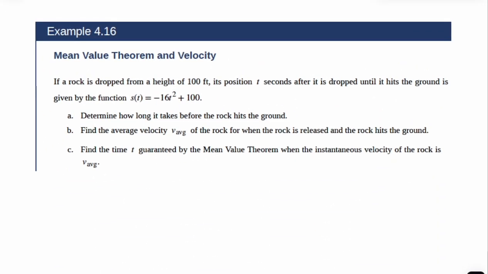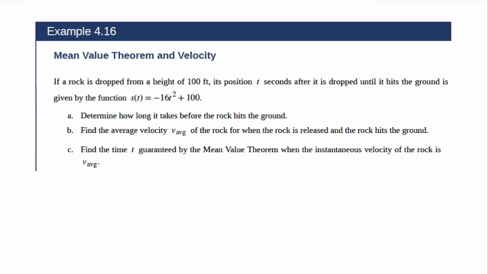Let's do example 416 and how we can do that. It says if a rock is dropped from a height of 100 feet, its position function is given by the one you see there, that s of t. Here's our position function, where t is in seconds and the position is in feet. It says first, determine how long it takes before the rock hits the ground.